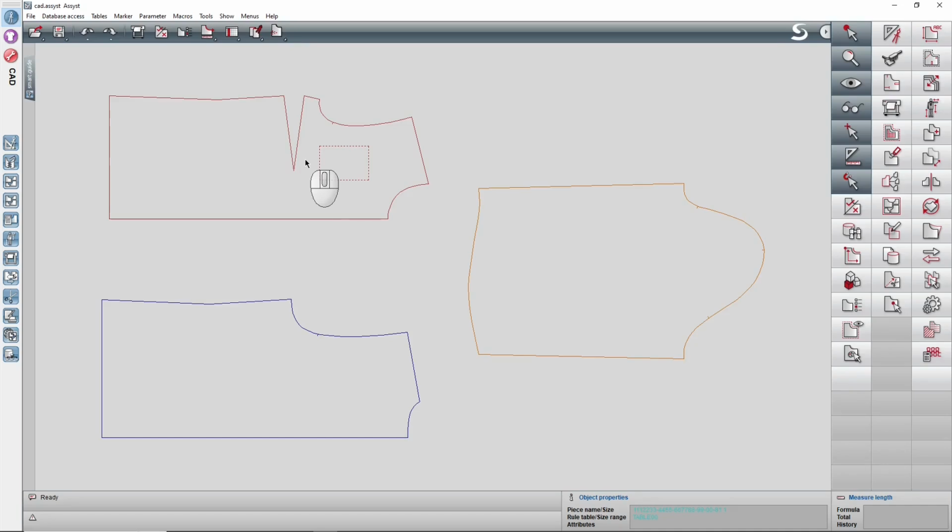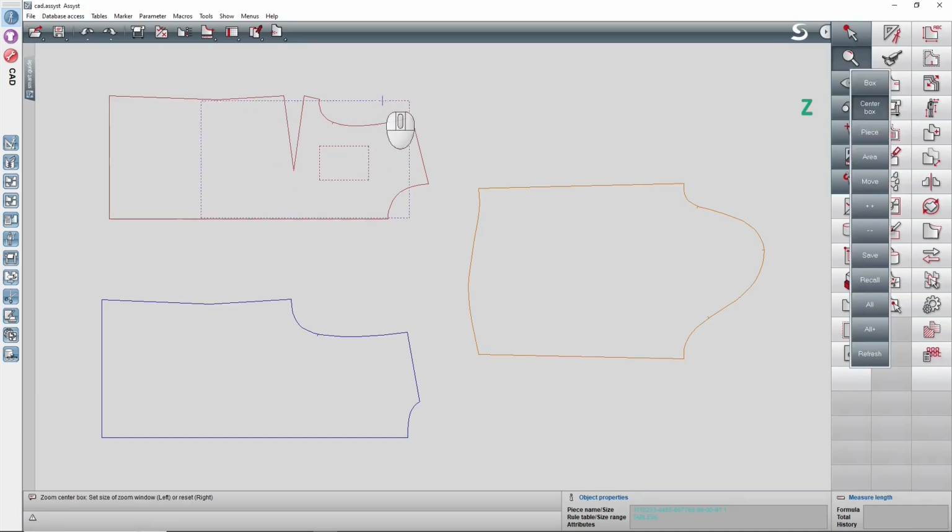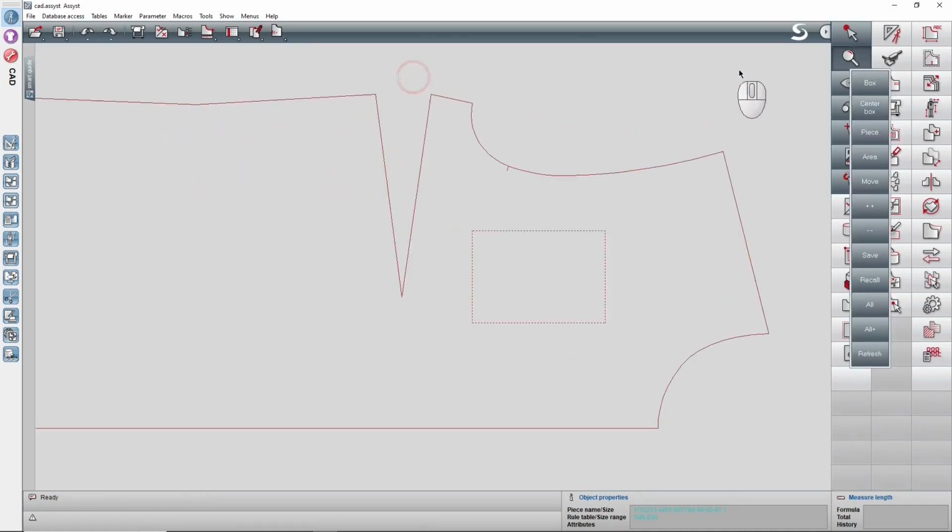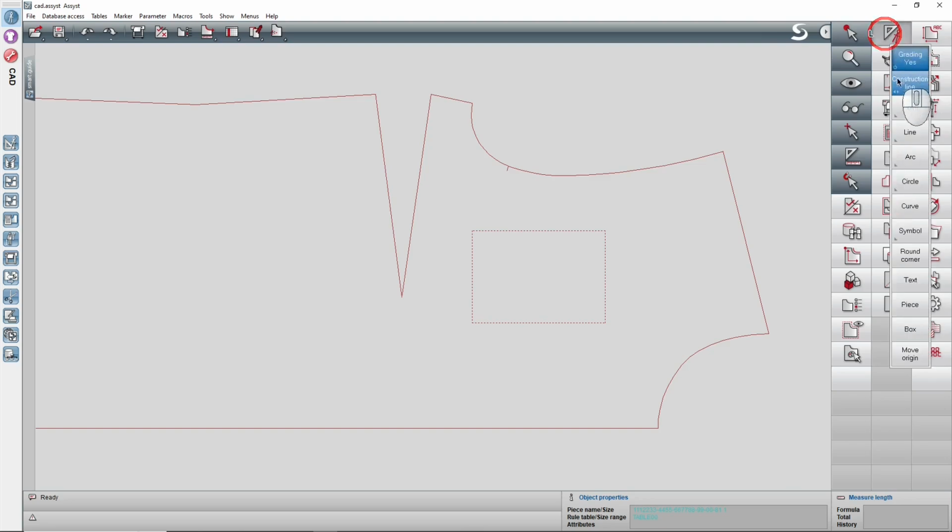In this video I will show you how to create drill holes. Drill holes are points which will be cut on the fabric. We will use the function createPointDrillHole. It is possible to click a point and the drill hole is created at the click position. If you want to have an offset, you can move the drill hole in a second step.